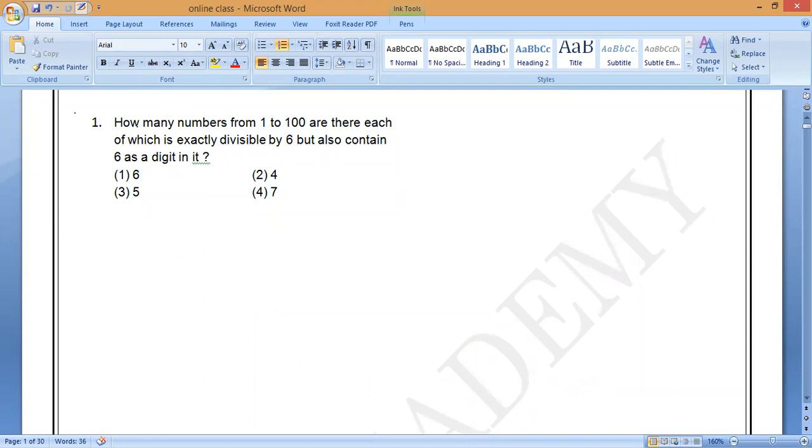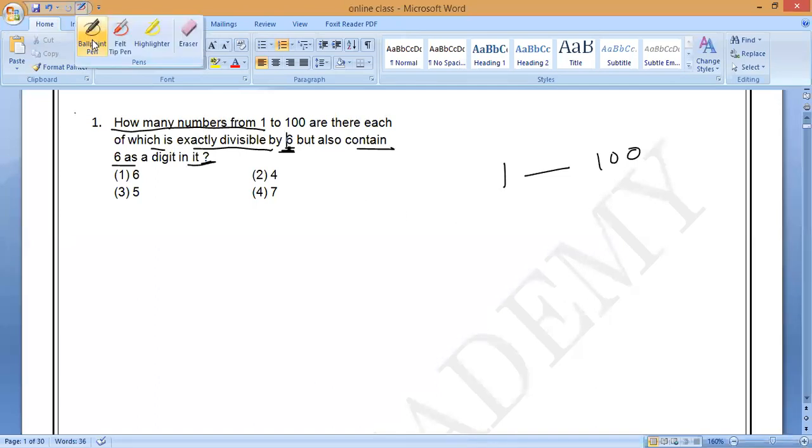They are saying: how many numbers from 1 to 100, each of which is exactly divisible by 6, but also contains 6 as a digit in it? It must be divisible by 6, and that number should also contain the digit 6. That is what it is saying. Can you say how many numbers there are from 1 to 100?